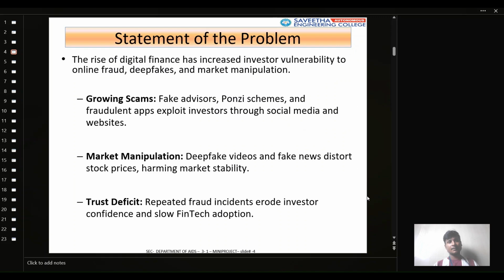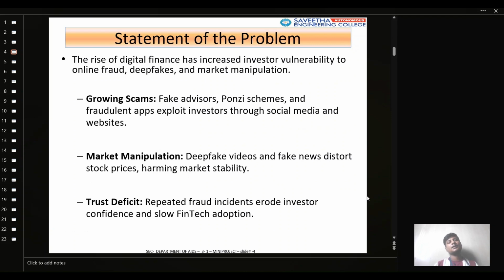The statement of the problem: the rise of digital finance has increased investor vulnerability to online fraud, deepfakes, and market manipulation. Growing scams: fake advisors, Ponzi schemes, and fraudulent apps exploit investors through social media and websites. Market manipulation: deepfake videos and fake news distort stock prices, harming market stability. Trust: repeated fraud incidents erode investor confidence and slow fintech adoption.